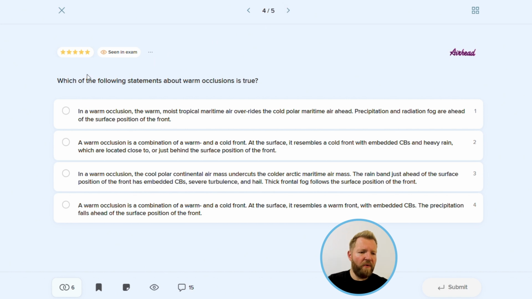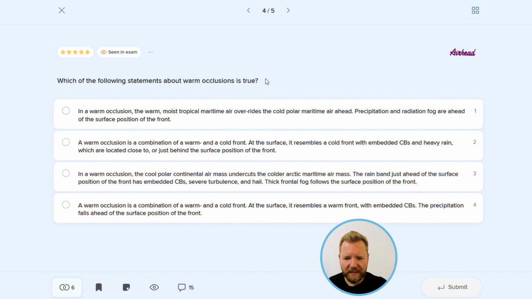Now, question number 4. Which of the following statements about warm occlusions is true? Okay, so we have to find the one that properly describes a warm occlusion. So let's start with describing what occlusions actually are. In frontal depressions, the cold front travels faster than the warm front. Eventually, it undercuts the warm sector and catches up and merges with the warm front, creating an occluded front.